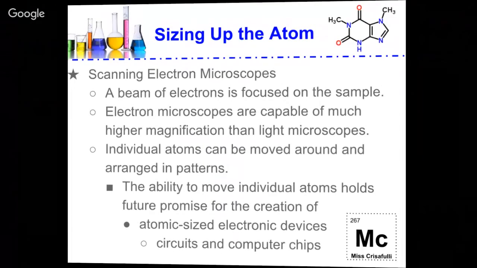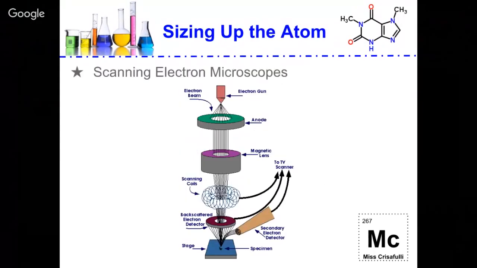Here's a diagram of how the scanning electron microscope works. We have an electron gun that goes through an anode, a magnetic lens, scanning coils, a backscattered electron detector, and then all the way at the bottom is the stage where your specimen is. We're going to see some pictures from scanning electron microscopes in class, and we're going to be able to look and determine what some possible uses for this information are.